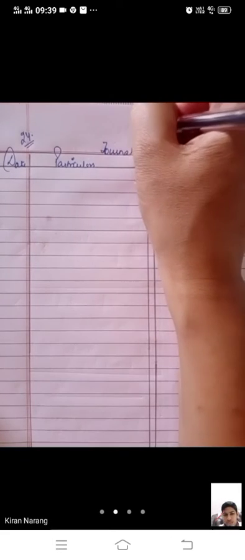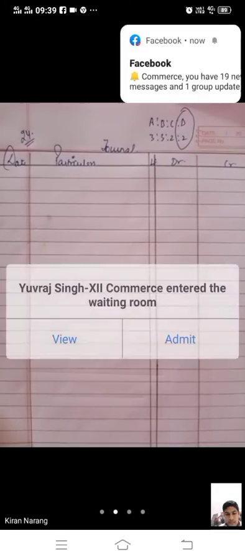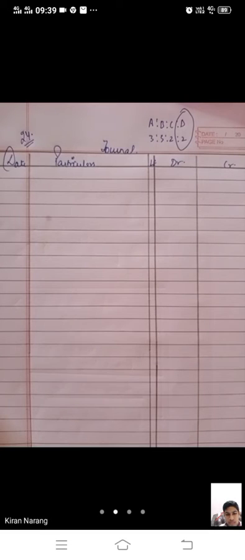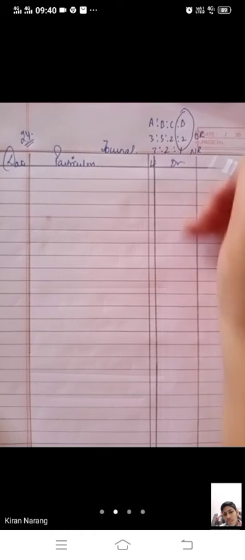Now the next question is very important. All the 3 entries which are used in this chapter are discussed here. 24th question. A, B, C, D are 4 partners with ratio 3:3:2:2. D retires. Retirement of D is given to you. A, B, C decided to share future profits in the ratio 3 to 1. New ratio is given, old was given.